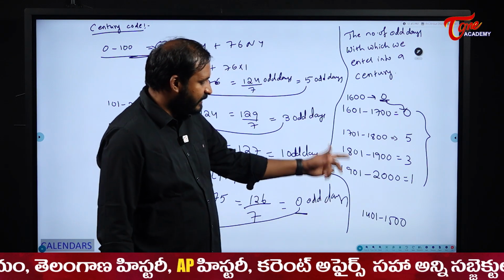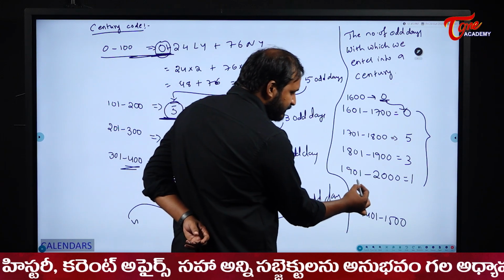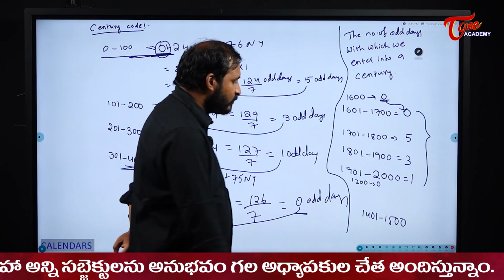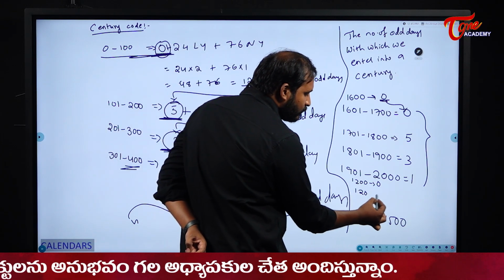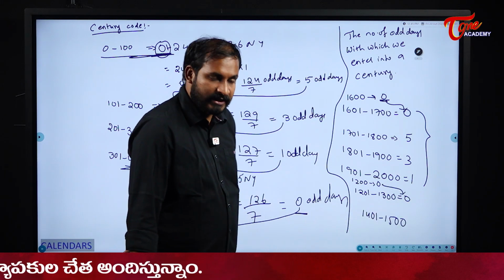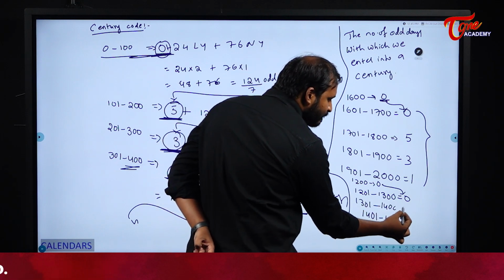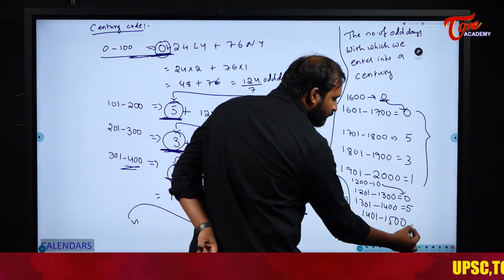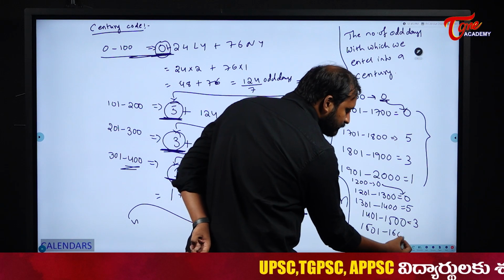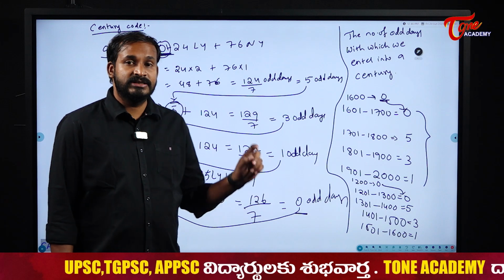I should check the first perfect century leap year before that. What is it? 1200. That means at 1200 my odd days will become 0. So the code for 1201 to 1300 will become 0. Please be careful. Then 1301 to 1400 will become 5. Next 1401 to 1500 will become 3. So 1501 to 1600 it will become 1. So 0531, 0531, 0531. Please be careful, students.